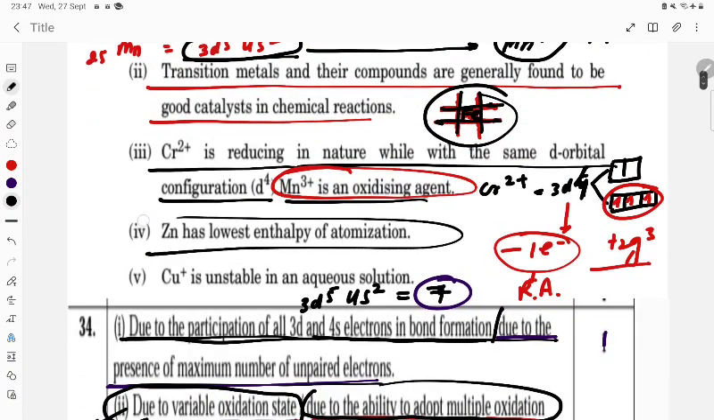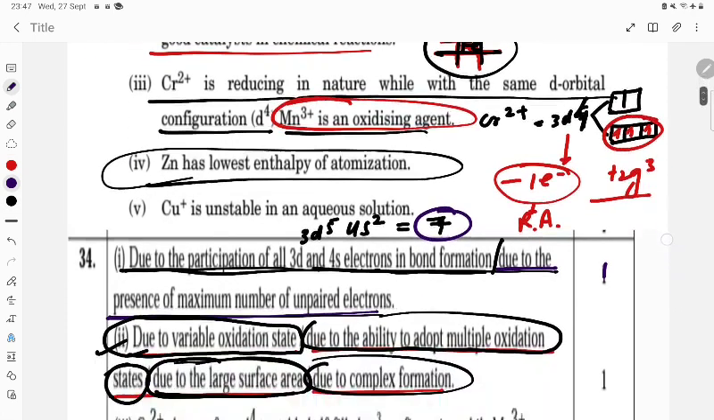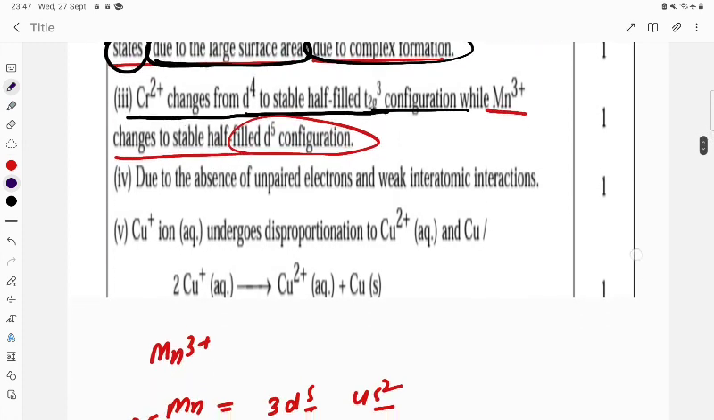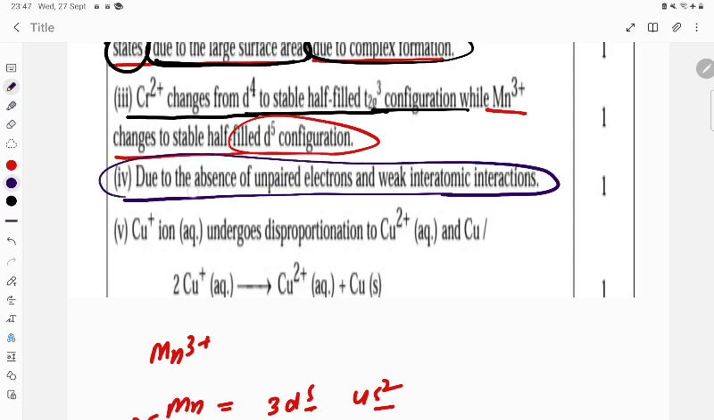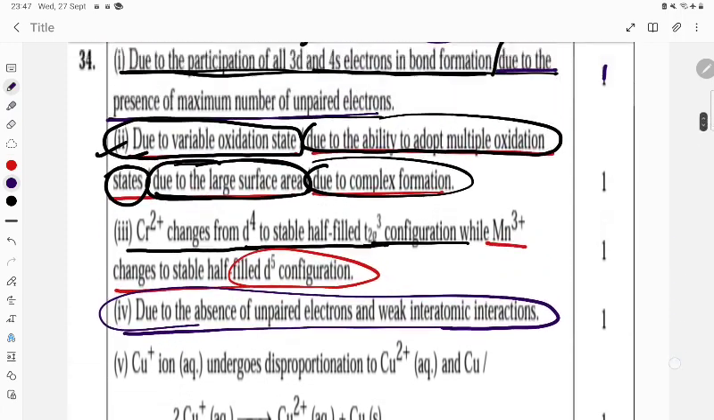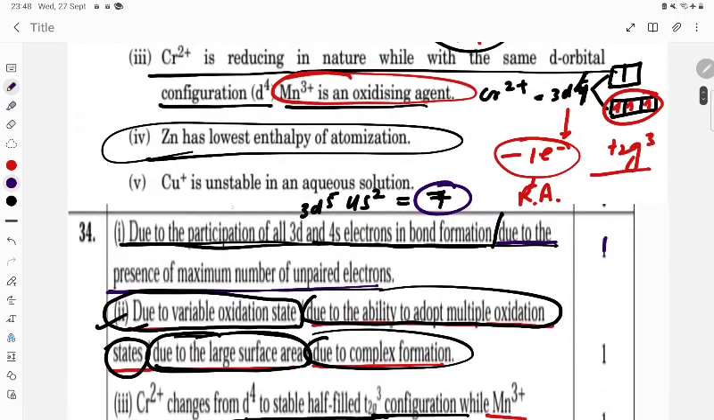Zn has the lowest enthalpy of atomization because it has a completely filled d orbital, student. It is the lowest due to the absence of unpaired electrons and weak interatomic interaction. That is how it has the lowest enthalpy of atomization.